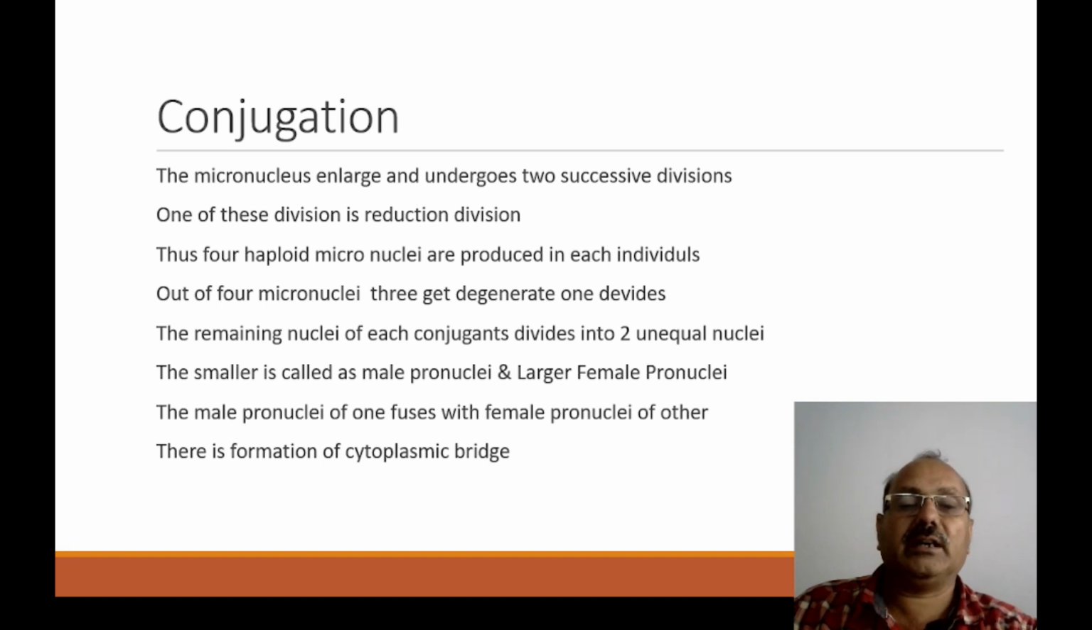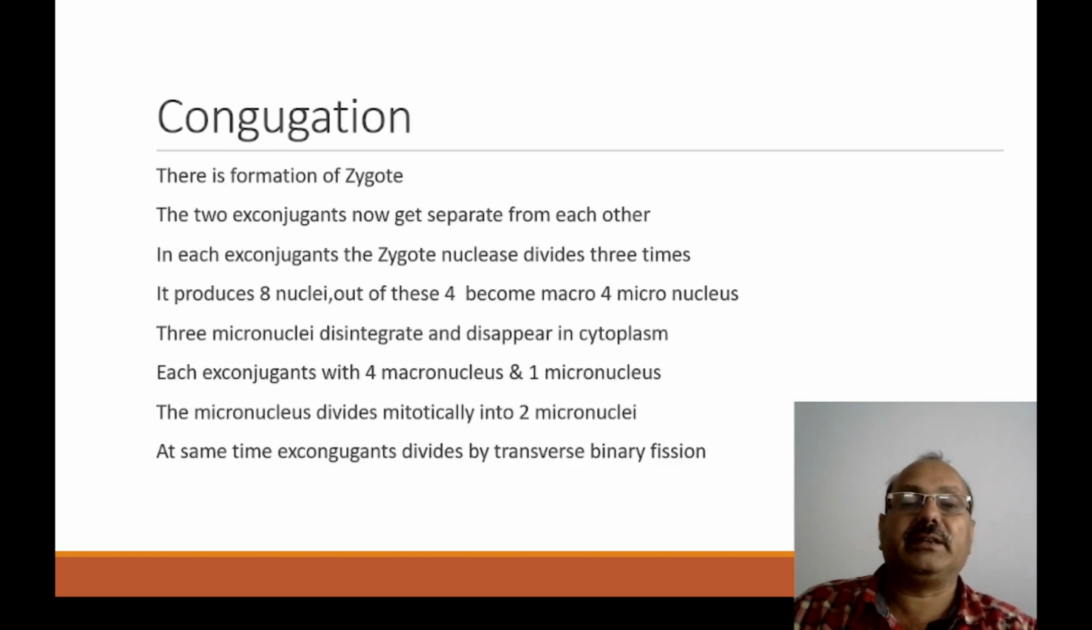The male pronucleus of one fuses with the female pronucleus of the other. There is formation of the cytoplasmic bridge, and after the exchange of genetic material, formation of the zygote takes place. The two X-conjugates now separate from each other. In each X-conjugate, the zygote nucleus divides three times. It produces 8 nuclei. Out of these, 4 become macronuclei and 4 remain as micronuclei.